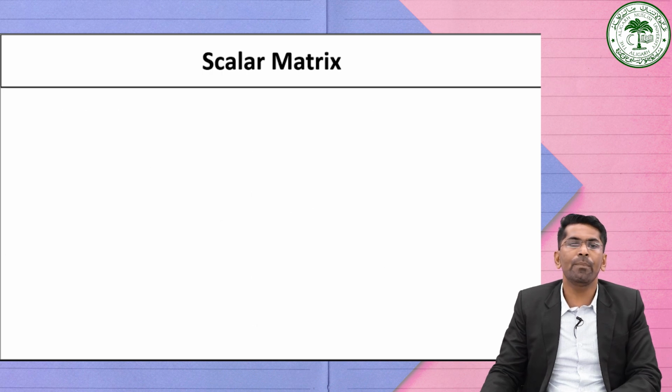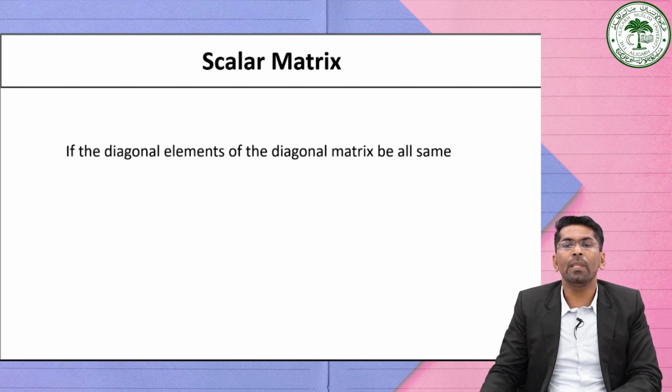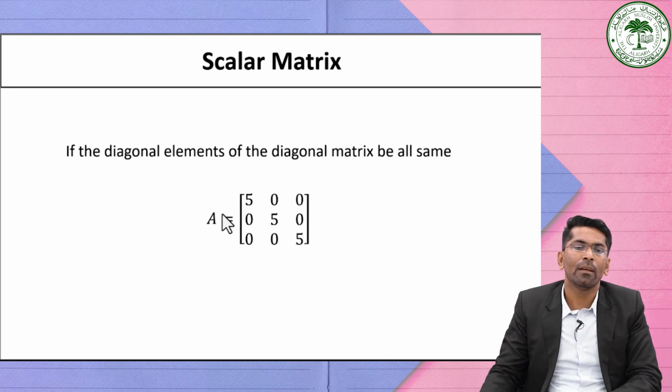Now we have another type of matrix which is known as the scalar matrix. If the diagonal elements of a diagonal matrix are all equal or the same, then the matrix is called a scalar matrix. See, consider one example. Matrix A is equal to 5 0 0 0 5 0 0 0 5.